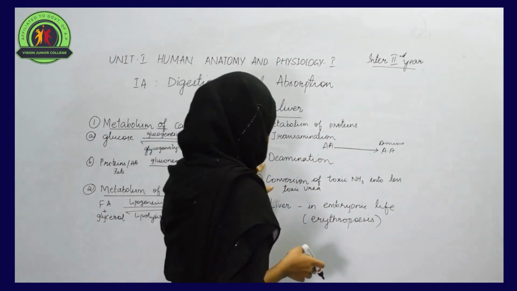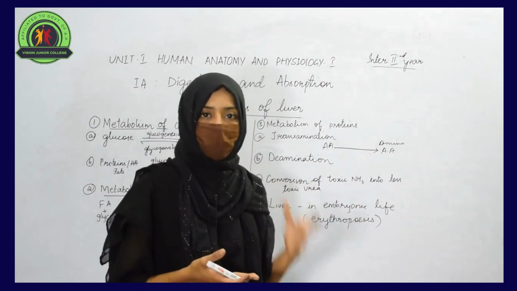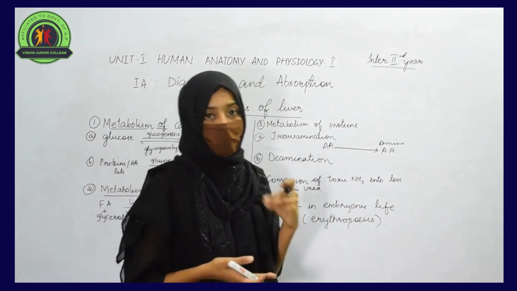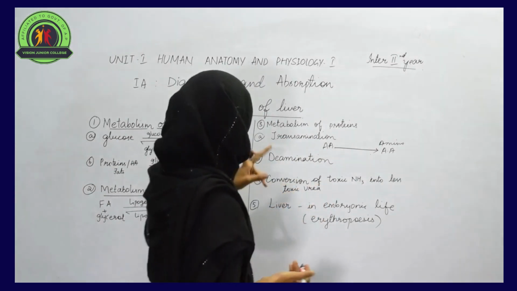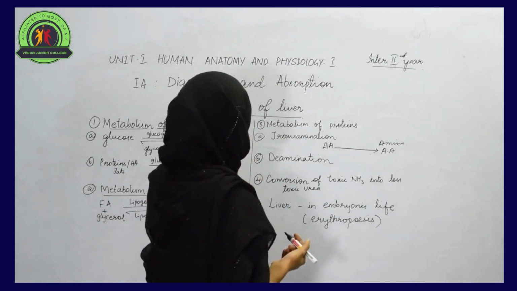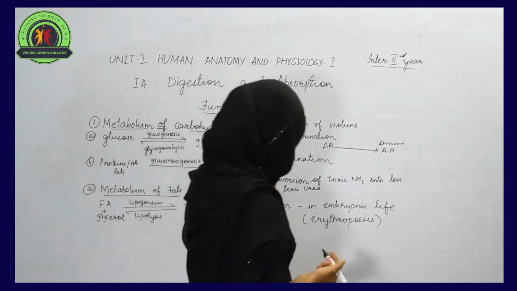Next is deamination. Deamination means dissociation of the chain of amino acids. When the amino acid chain breaks down to release some compounds, that process is called deamination.